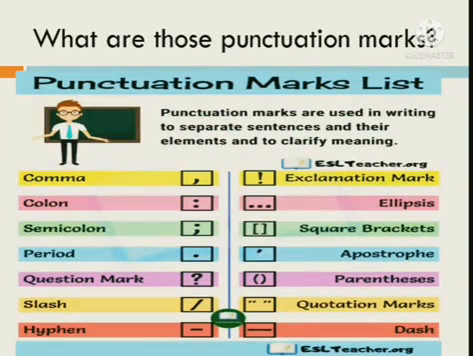So those punctuation marks are comma, colon, semicolon, period, which is also called full point, question mark, slash, hyphen, exclamation marks, ellipsis, square brackets, apostrophe, parenthesis, quotation marks and dash. So let us know briefly about them.